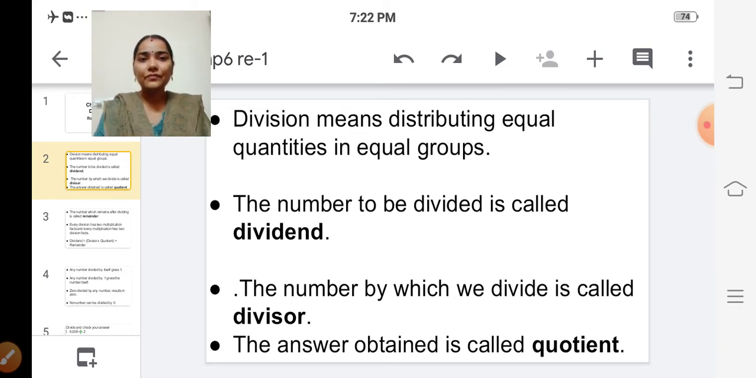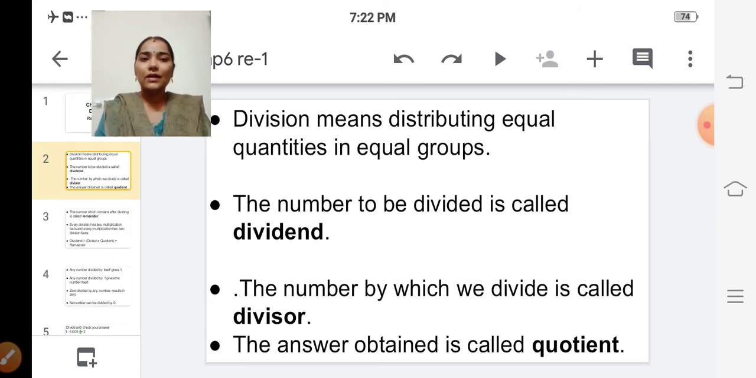Okay. Then what is dividend? The number to be divided is called dividend. The next one is divisor. The number by which we divide is called divisor.